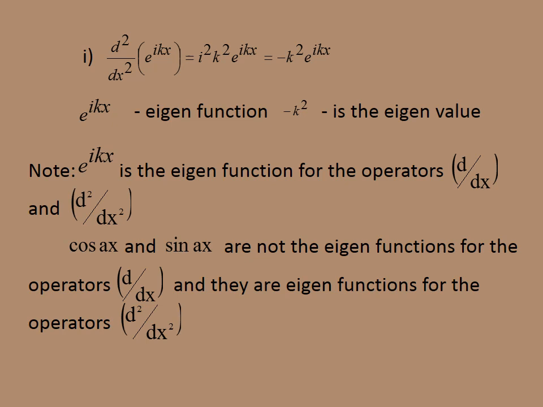Note, e power ikx is the eigenfunction of the operator d by dx as well as d square by dx square. But cos ax and sin ax are not eigenfunctions of the operator d by dx, and they are eigenfunctions of the operator d square by dx square.